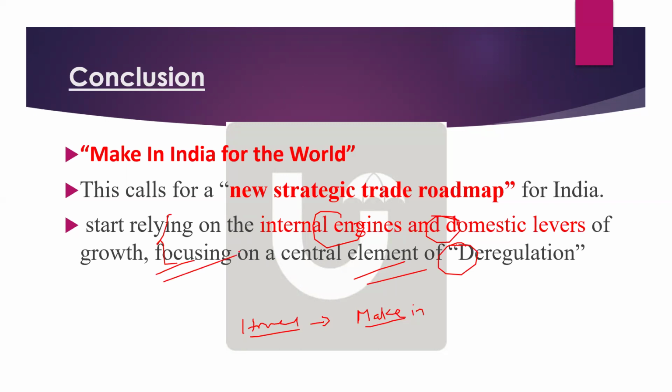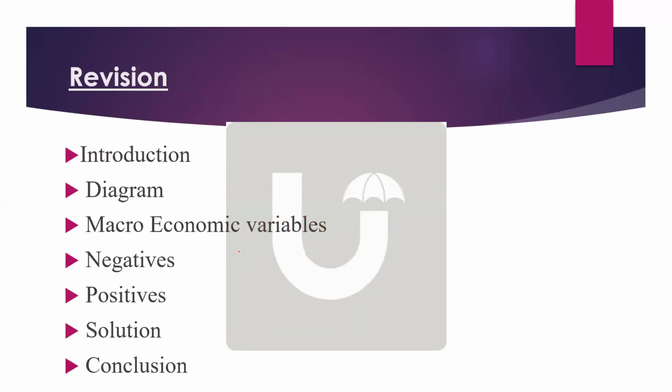So to protect us from trade fragmentation, there are three things. One, Make in India for the world can happen. Second, there should be a strategic trade roadmap, or you can write in the conclusion that India should focus more on internal engines and domestic growth, especially focus on deregulation. Is this clear, everyone?